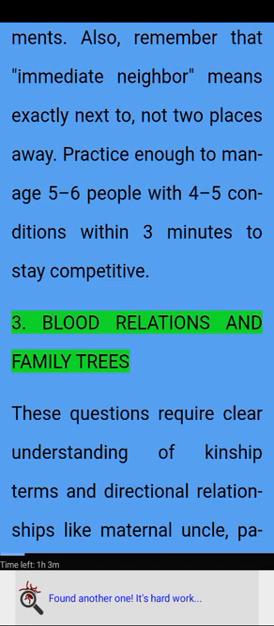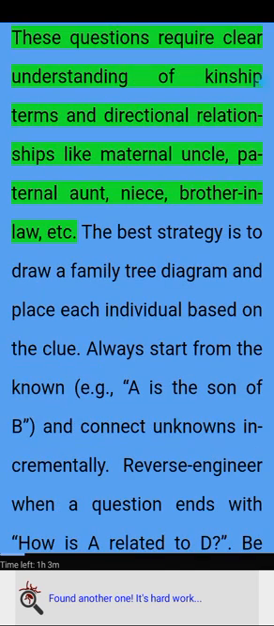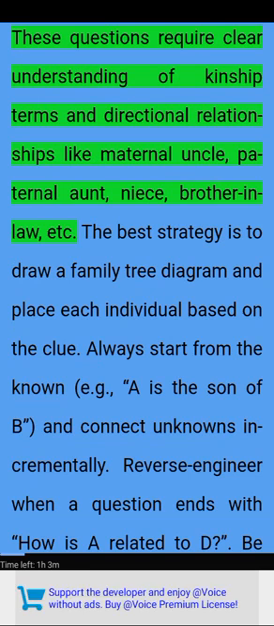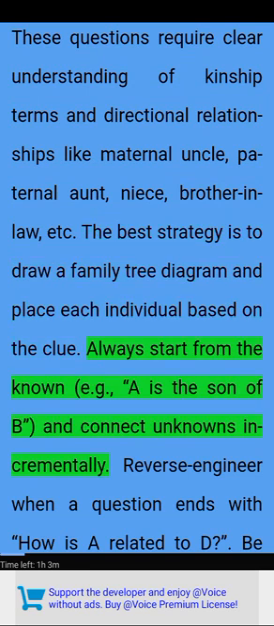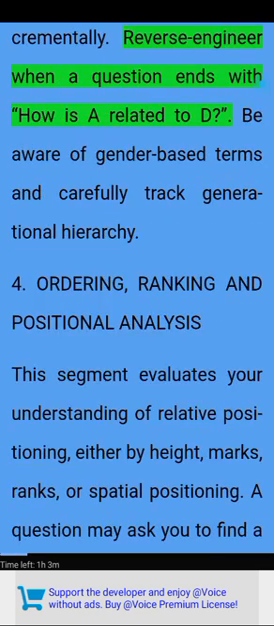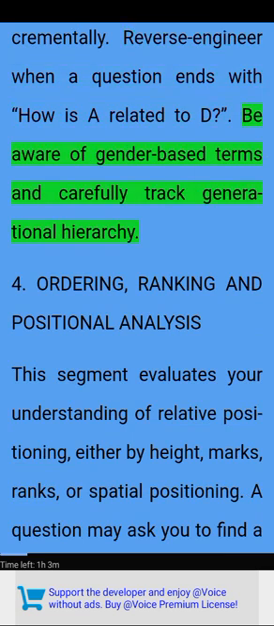3. Blood relations and family trees. These questions require clear understanding of kinship terms and directional relationships like maternal uncle, paternal aunt, niece, brother-in-law, etc. The best strategy is to draw a family tree diagram and place each individual based on the clue. Always start from the known, e.g., A is the son of B, and connect unknowns incrementally. Reverse engineer when a question ends with, how is A related to D? Be aware of gender-based terms and carefully track generational hierarchy.